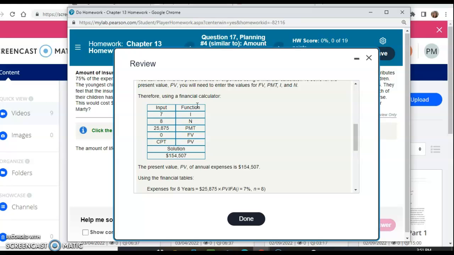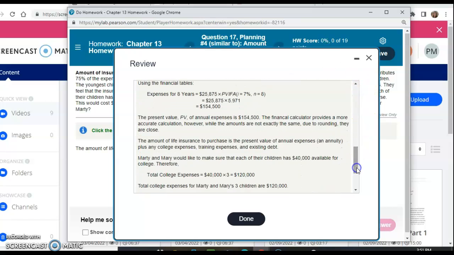So then the present value of annual expenses would be 154,507. So that's for that part. Now, the present value of annual expenses is 154,500. That financial calculator provides a more accurate calculation. However, while the amounts are not exactly the same due to rounding, they are close.